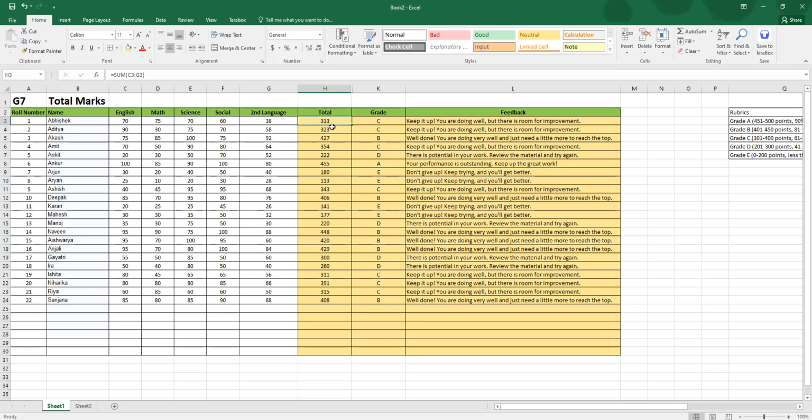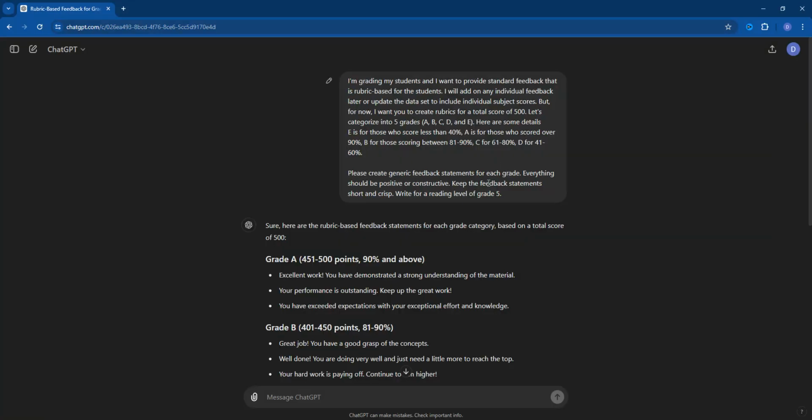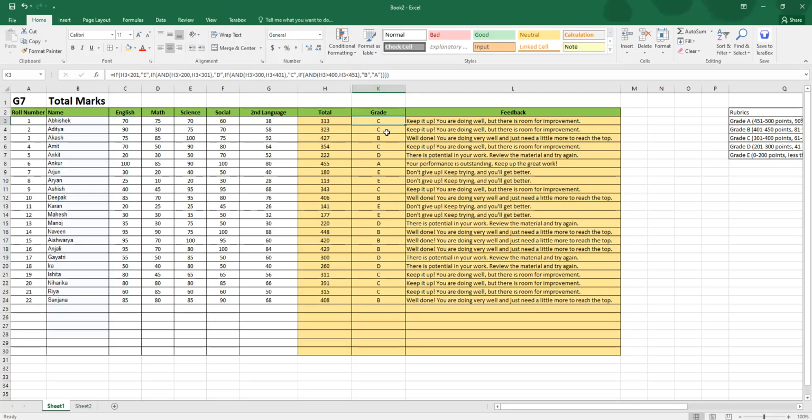Now let's recap. First, you learned how to use a sum formula. Equals sum, and then select the cells you want to add up, and that's it. Then you learned how to get the rubrics. This is the prompt. I'll put this prompt in the video description, so if you want to use it, you can use it for yourself. And then we learned how to use the if statement to calculate the grade automatically.